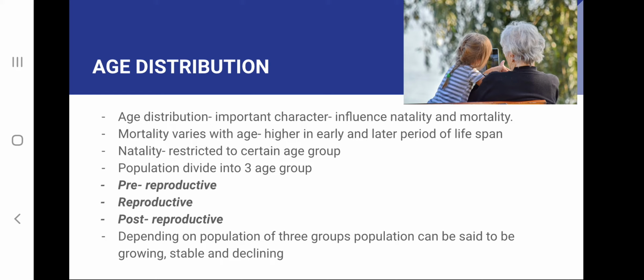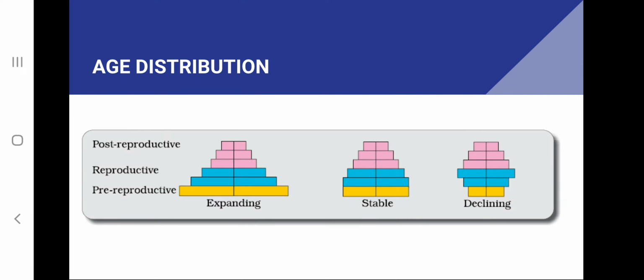A population can be divided into three based on age group: pre-reproductive, reproductive, and post-reproductive groups. Depending on the numbers in these three groups, we can say whether a population is growing, stable, or declining. Suppose in a population the pre-reproductive group is very high in number. Look at the first pyramid. The pre-reproductive group is very high in number. Such a population is called an expanding population.